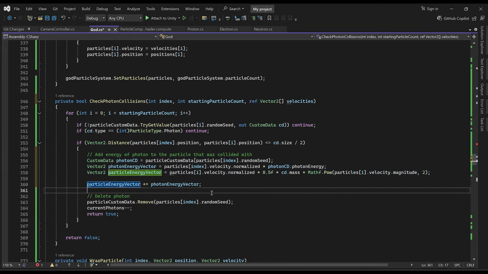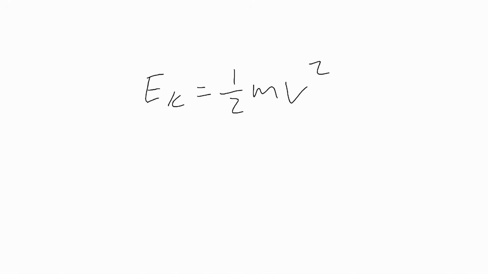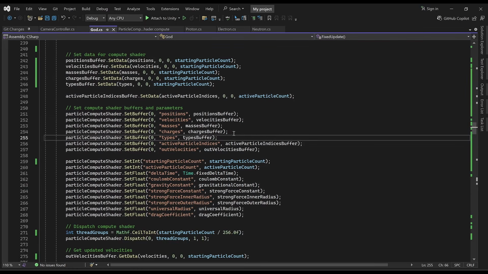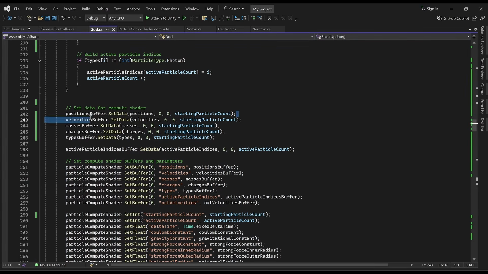So now that we have this, we can just solve for its velocity. Back to our equation. So now if we want velocity, we just solve for that basically. So this is the new equation that we use to solve for the velocity, and what we're going to put in for the energy is just the magnitude of our energy vector. Okay, I'm actually not sure what's going on here. We might just have to ask the AI what exactly it wants.